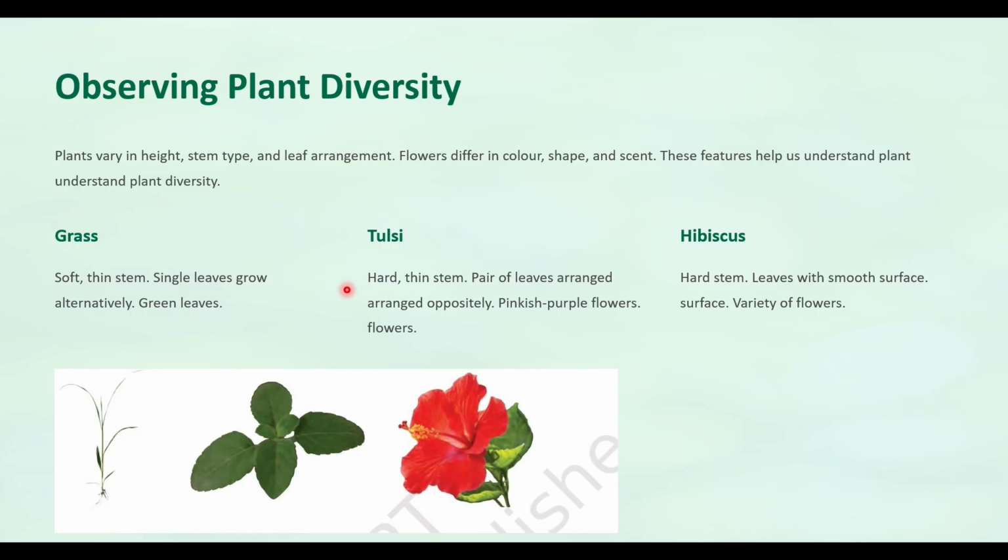Pinkish purple colors. This plant has pinkish purple flowers. Hibiscus has a hard stem, leaves with a smooth surface, and a variety of flowers. We know that this is a hibiscus, this is a tulsi, and this is a grass.